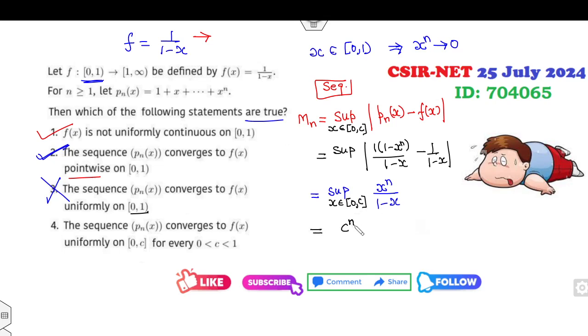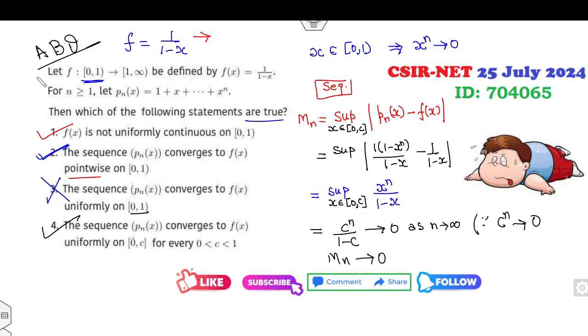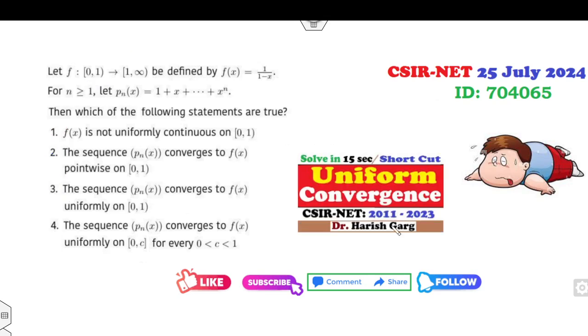So this value will be c^n over something, and it goes to 0 as n approaches infinity, because c^n will go to 0. So yes, because Mn goes to 0, hence it is uniformly convergent. So the right answers are A, B and D. You must watch my lecture for more detail about uniform convergence.